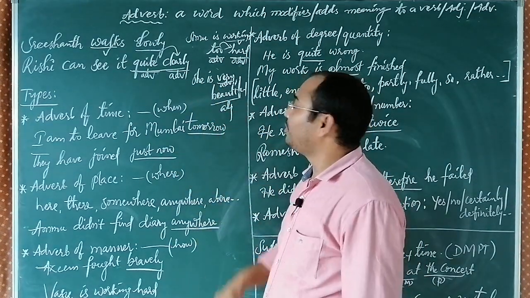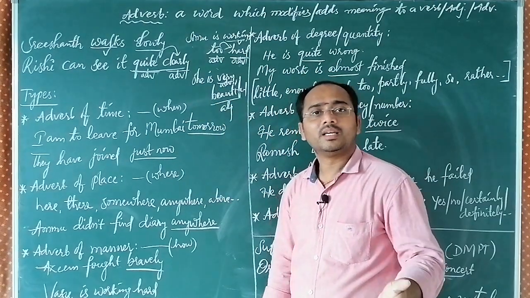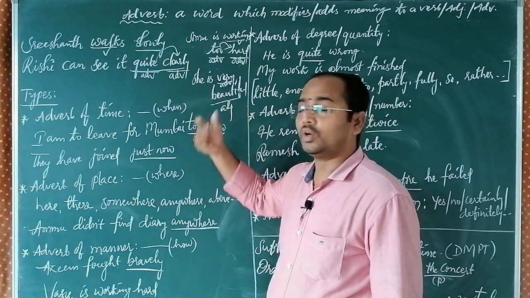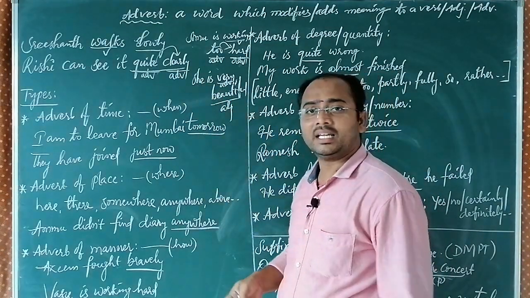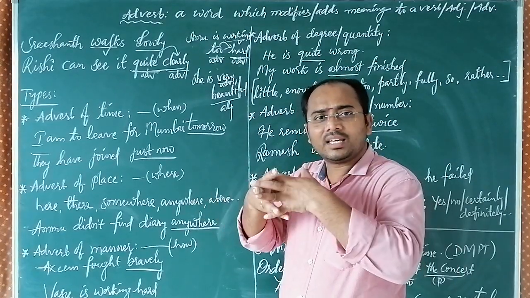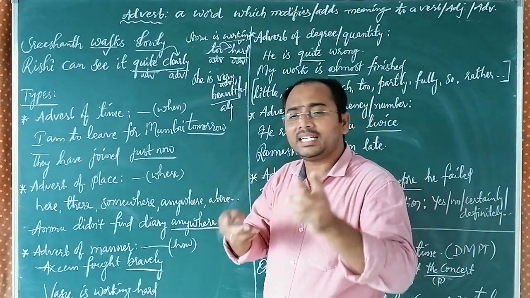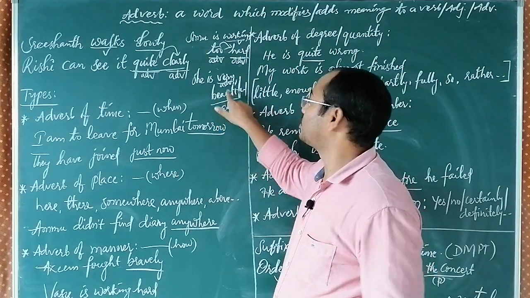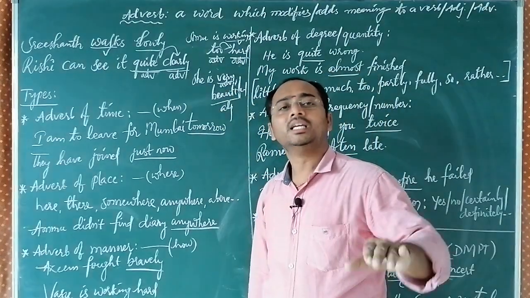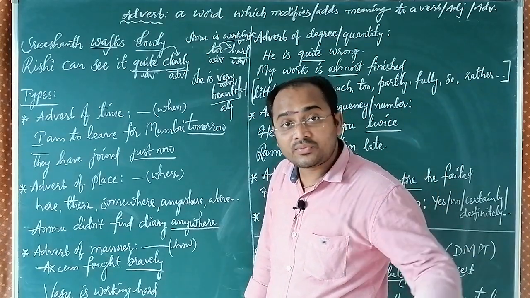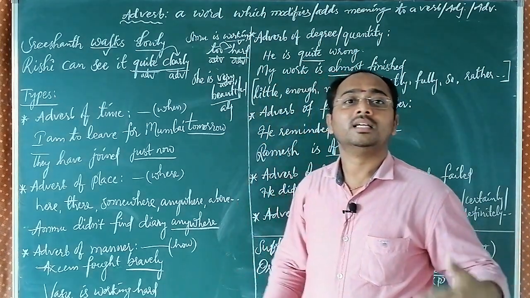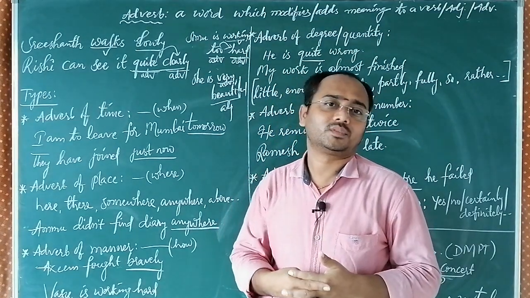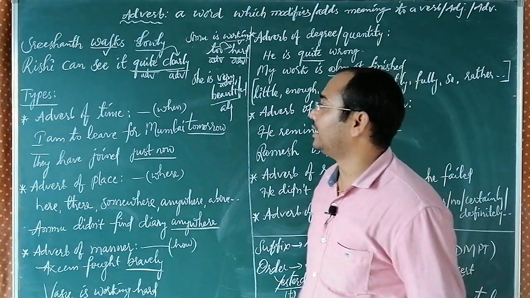Next, she is very beautiful. She beautiful, because beautiful is describing she. How much beautiful? Very. Which is connected here? Very is connected to beautiful, so it is connected to an adjective. So it is an adverb. In such a way, if you do not understand what is what, you can go with the connecting method.